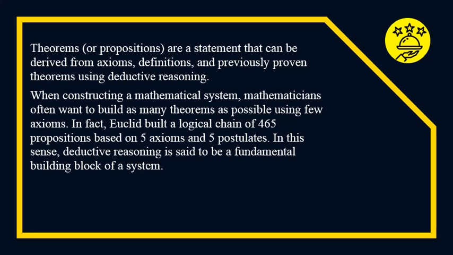When constructing a mathematical system, mathematicians often want to build as many theorems as possible using few axioms. In fact, you could build a logical chain of 465 propositions based on 5 axioms and 5 postulates. In this sense, deductive reasoning is said to be the fundamental building block of a system.